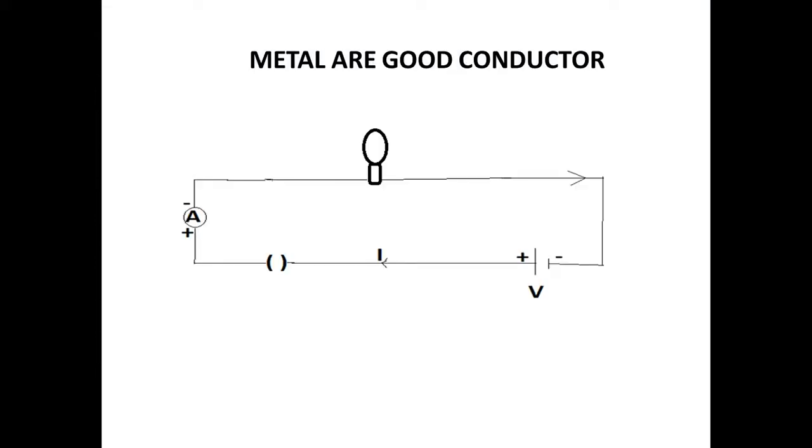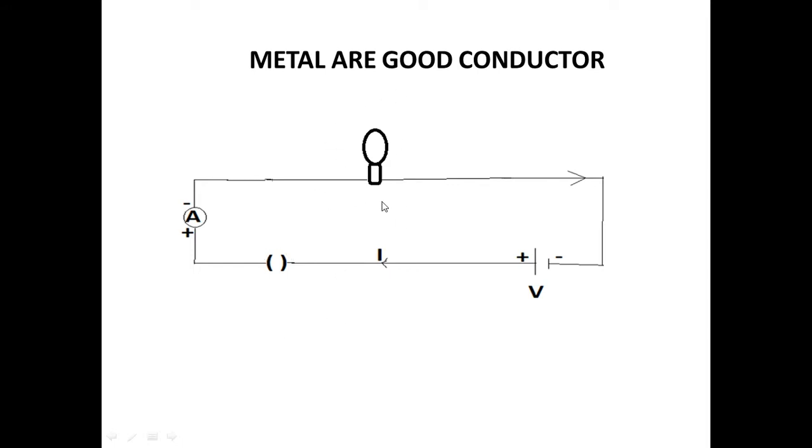Come to the next. Now we perform some activity to find the conductivity of metals and non-metals, and we prove by performing this activity that non-metals are insulators. You can see here a circuit diagram shown on your screen, and this type of circuit is a kind of open circuit because there is no key here, so there is a breakage in this circuit, and the bulb will not glow.